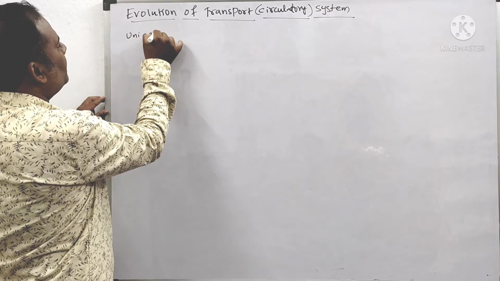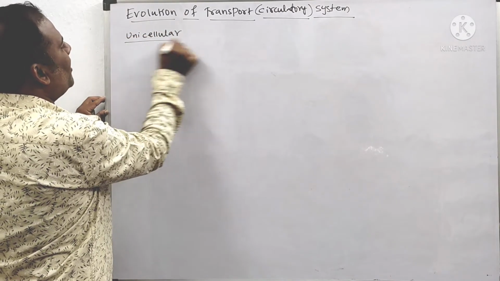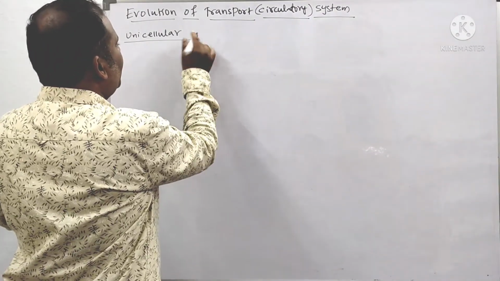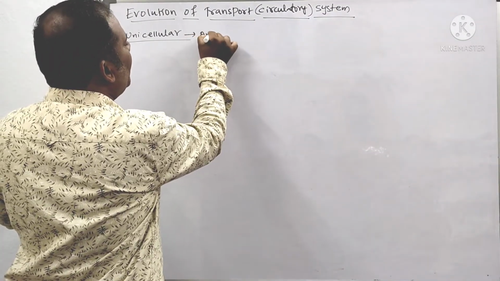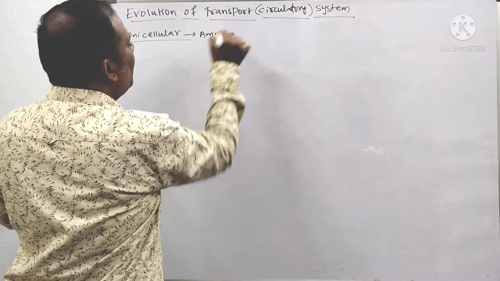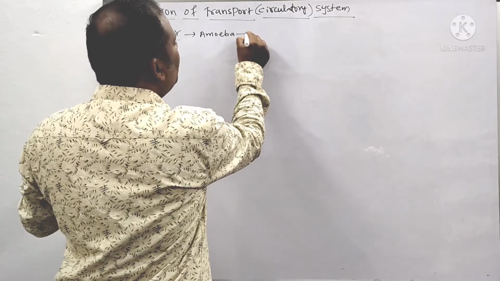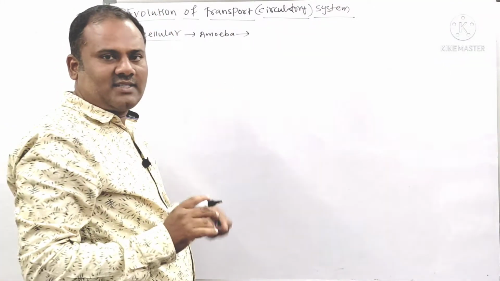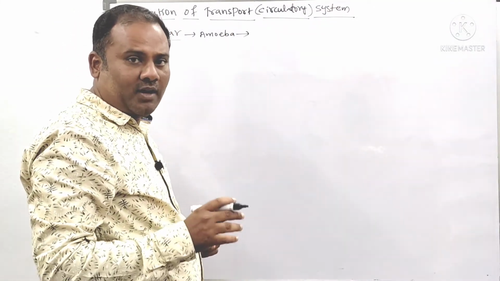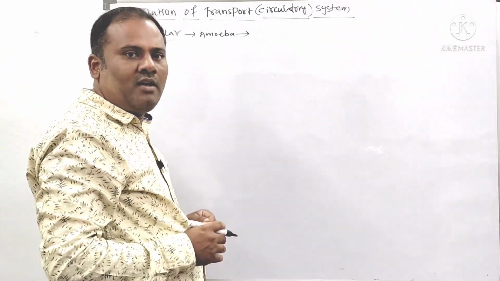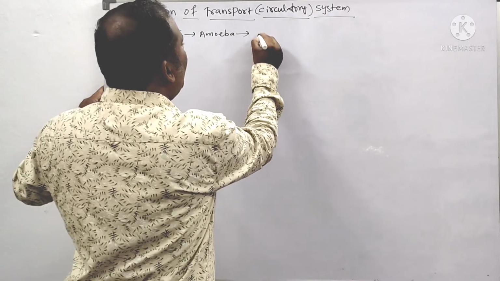First, take unicellular organisms. For any evolution, we have to start with unicellular organisms itself, like amoeba. Amoeba has no particular circulatory system. Why? Because it is made up of only a single cell, so the single cell has to carry out all the functions.